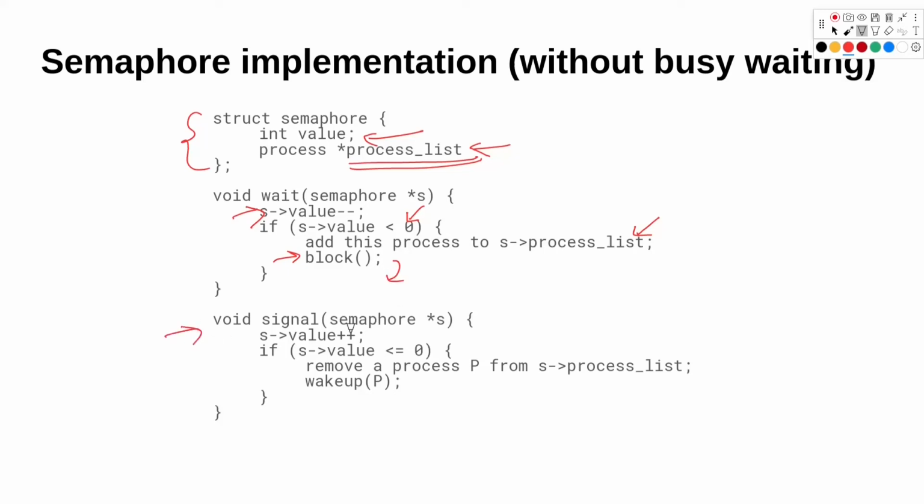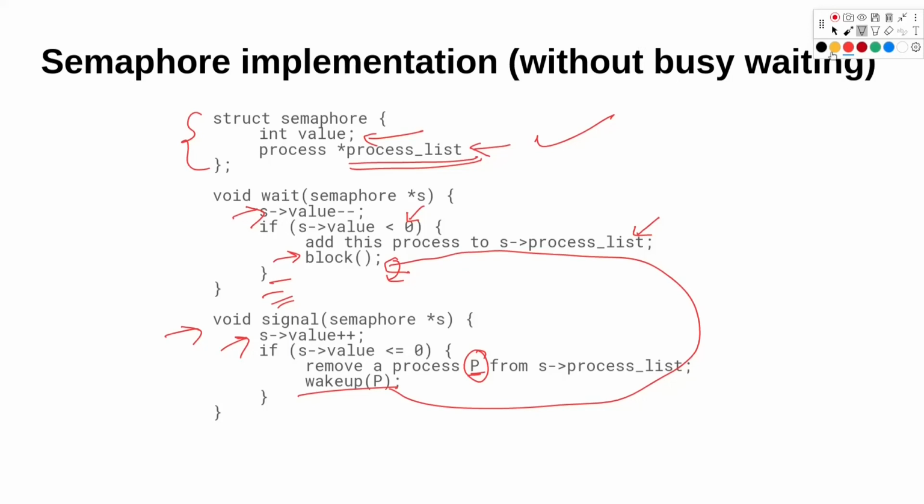And in case of the signal function, what we do is we increase the value of semaphore and check if the value of semaphore is less than or equal to 0. If the value is less than or equal to 0, we remove a process from the process list. So that can be the process that entered first into the process list. And what we do, we take that process P and call the wakeup function. So what this wakeup function will do is it will remove this block here, and this execution can then continue. So that is how we can use this process list, and we won't have busy waiting now.